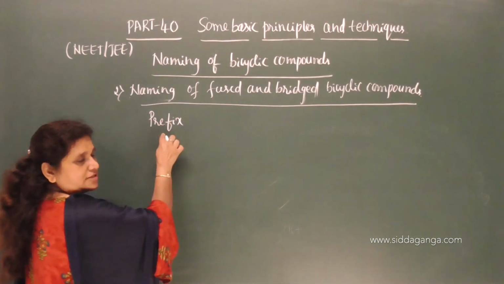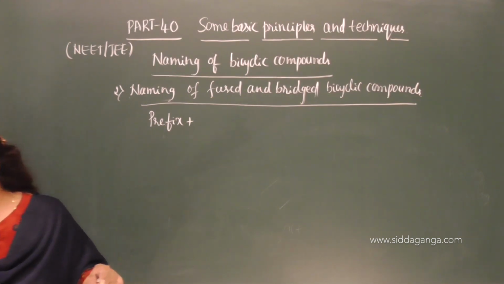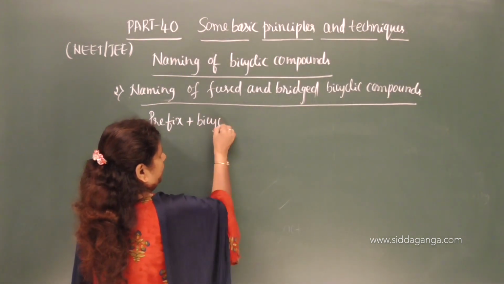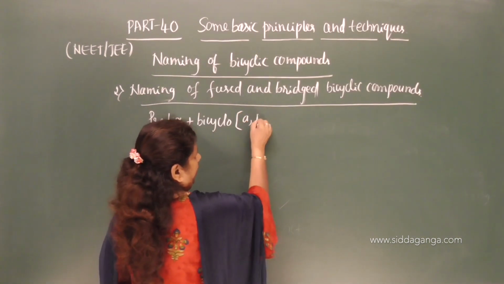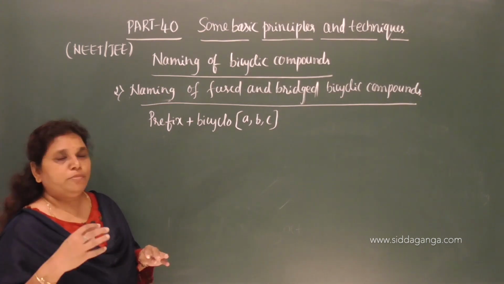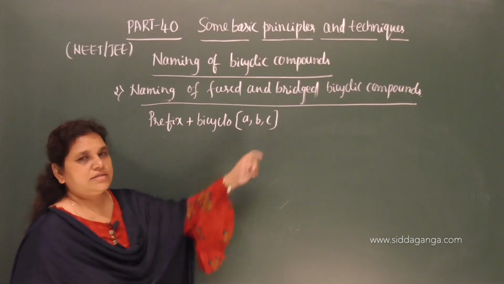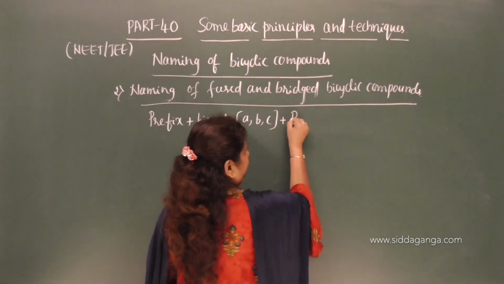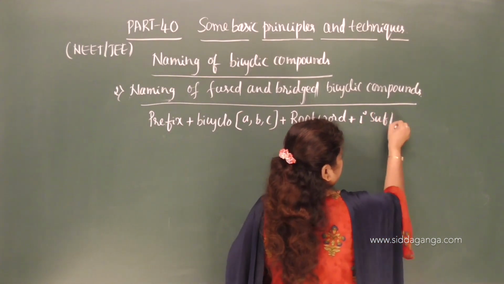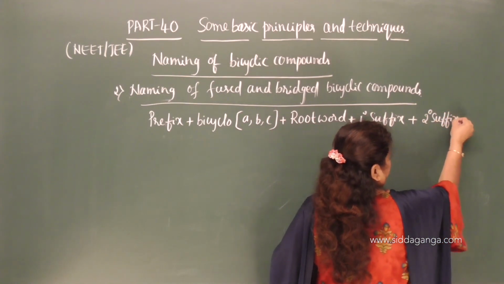Prefix, again it is for the substituent group, followed by one more prefix, a special prefix for the bicyclic compounds and the fused compounds, bicyclo, and take a bracket A, B, C. Because there is more than one bridgehead carbon atom, we need to mention the carbon atoms in all the parts here, A, B, C, and then it follows the root word, total number of carbon atoms, then primary suffix, presence of multiple bonds, and secondary suffix, presence of functional group.